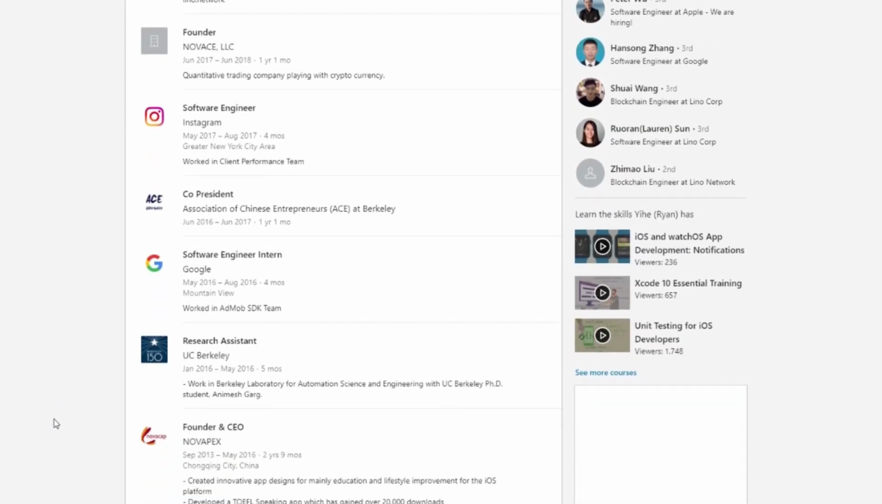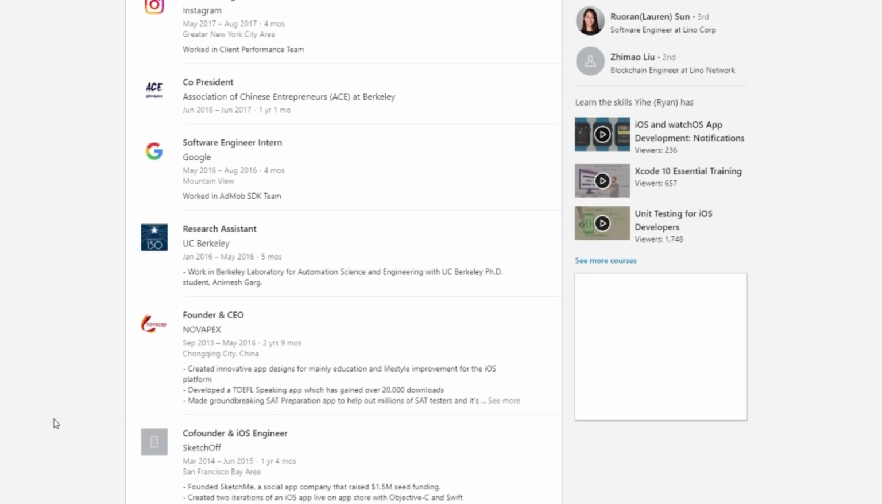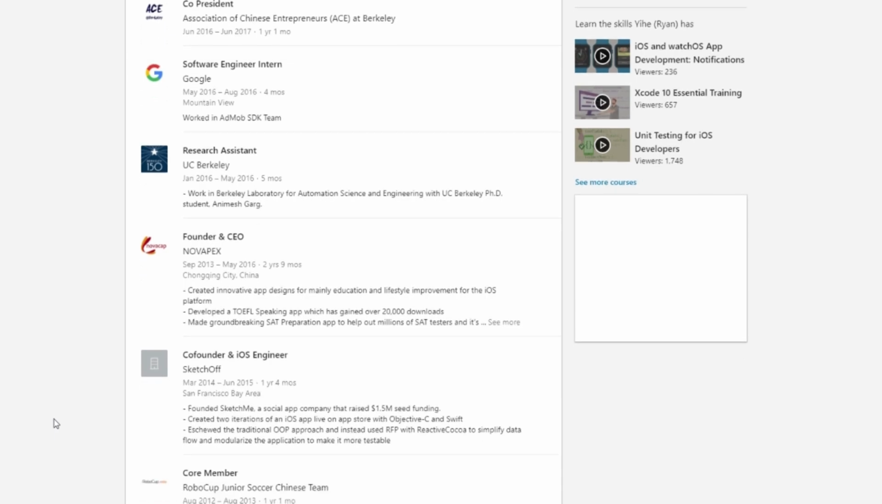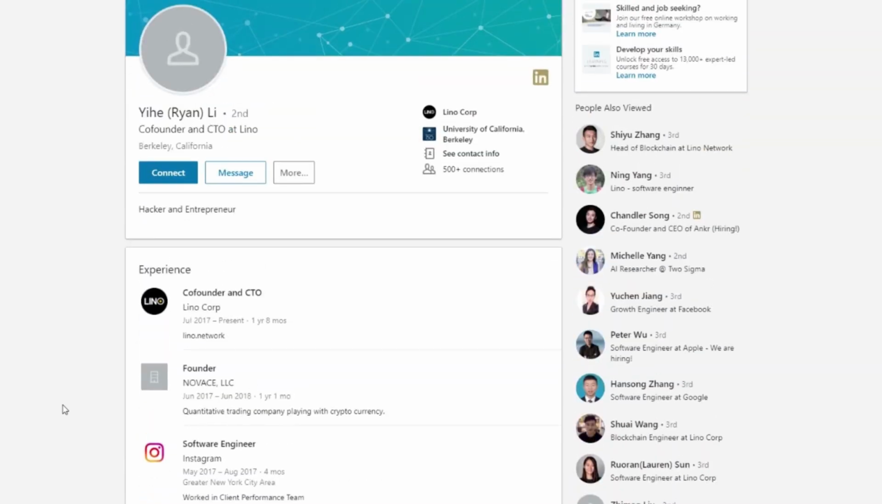He has been at UC Berkeley working in the laboratory. He's also founder and CEO of Novaplex, a co-founder and iOS engineer of Sketchup, and a core member of RoboCup Junior Soccer Chinese team, right? I guess that's some kind of robot soccer. Yeah, obviously Ryan, or Yihei, has done a lot more than the other co-founder has, right? He's also co-founder, but the other co-founder, right? So yeah, that is great to see. That's a lot of experience right there.